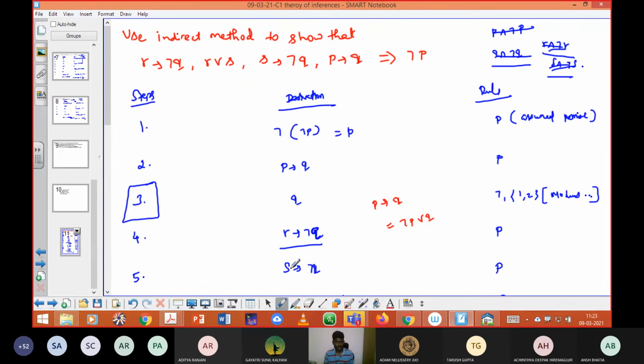So that's why, in your theory of inferences, you need to use all the premises. At the same time, you should not use a premise twice or thrice. It is allowed to use it only one time. You need to involve all the premises inside the derivation, and then verify whether the conclusion is attained correctly with respect to all the premises. That's the intention. You are not allowed to skip any premise from the given question. Have you got the point? Okay, sir. Thank you.